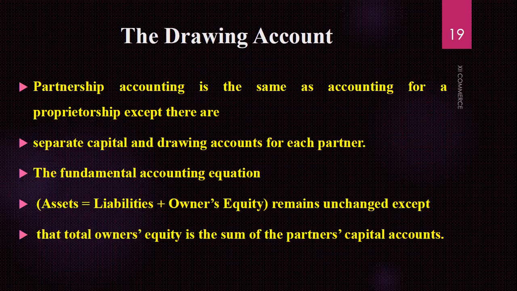Partnership accounting is the same as accounting for a proprietor, except there are a few things. What are those? A separate capital and drawings account for each partner. You also know that we discussed capital accounts in the first chapter of first year, in which we were preparing the ledger accounts, the T accounts. In this, we are preparing the separate capital account.